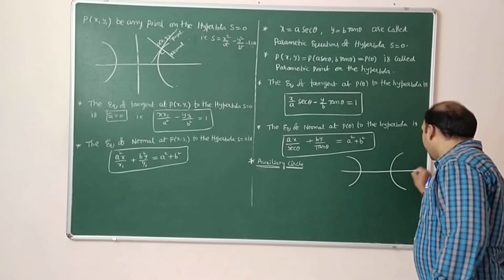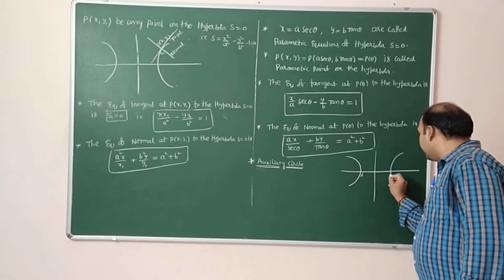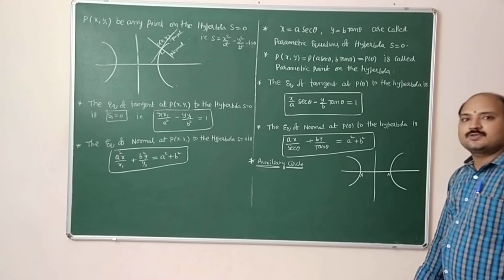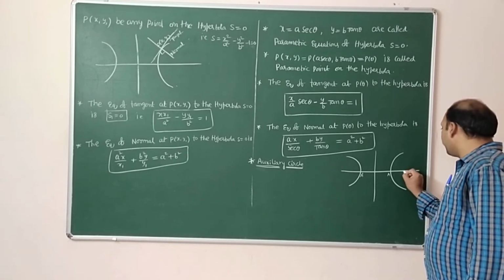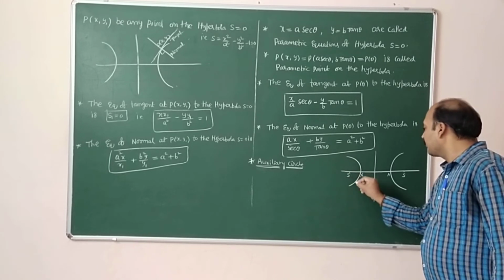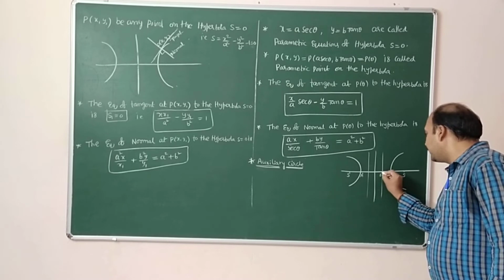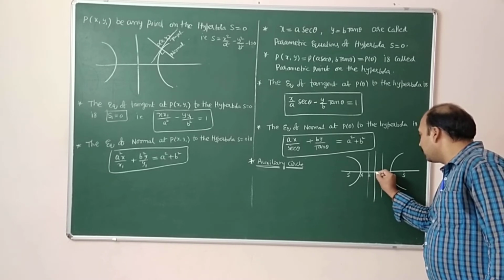This is the hyperbola curve. A dash A is called the transverse axis of the hyperbola. These are the foci. These two are directrices Z and Z dash, and this is C.